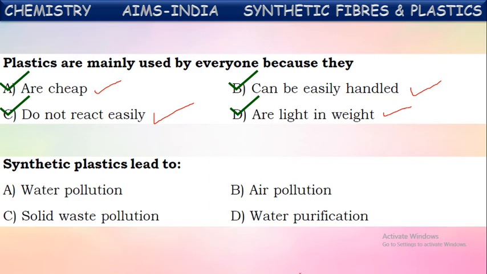How? If you throw these plastic covers here and there without proper disposal, they will enter the soil, but they won't be decomposed. They are non-biodegradable, as we say. They will remain years and years in the same form. So they cause soil erosion, and they won't allow water to sink into the soil. So the groundwater level also will be reduced. In this way, synthetic plastics are causing water, air, and soil pollution.